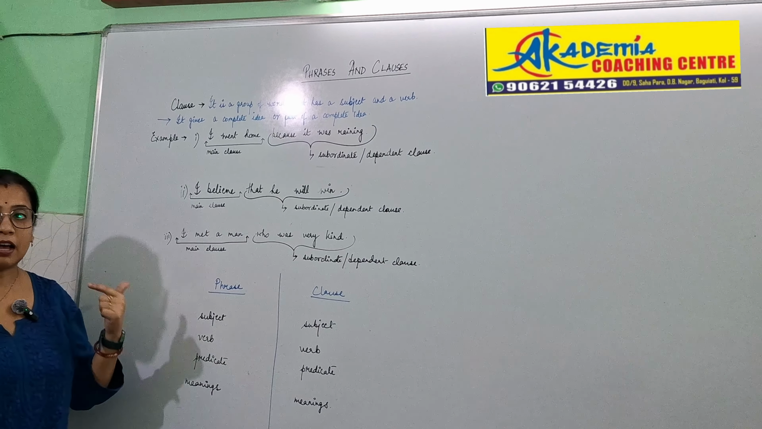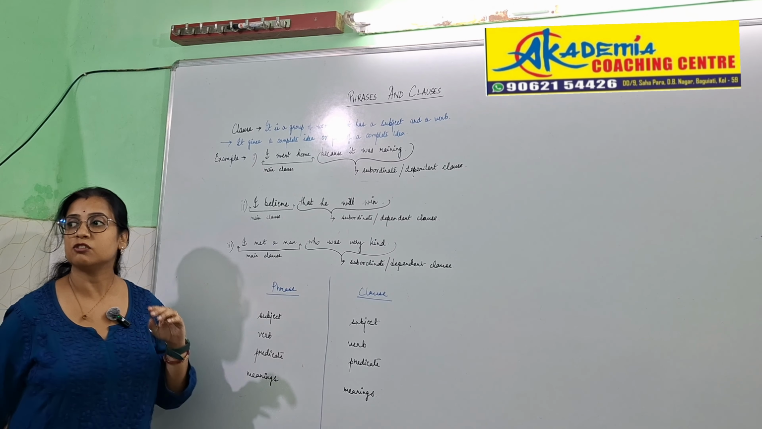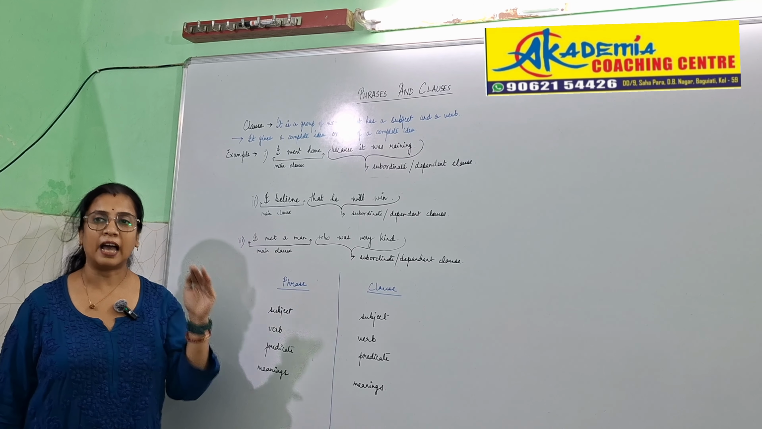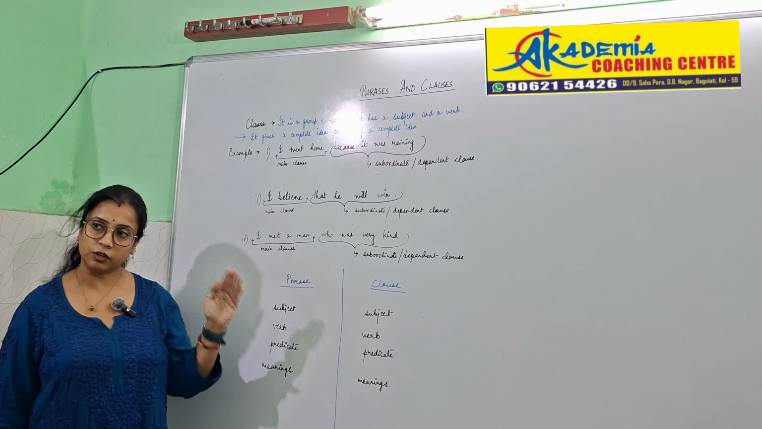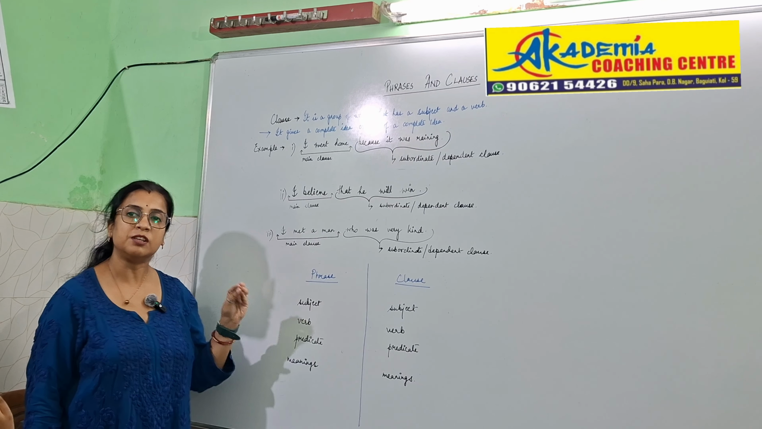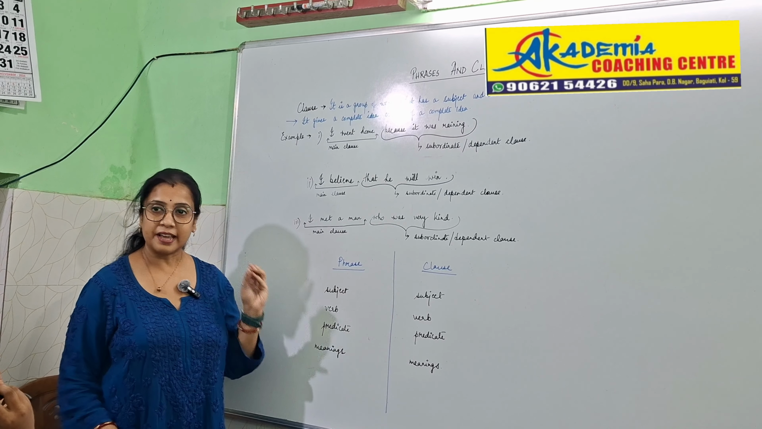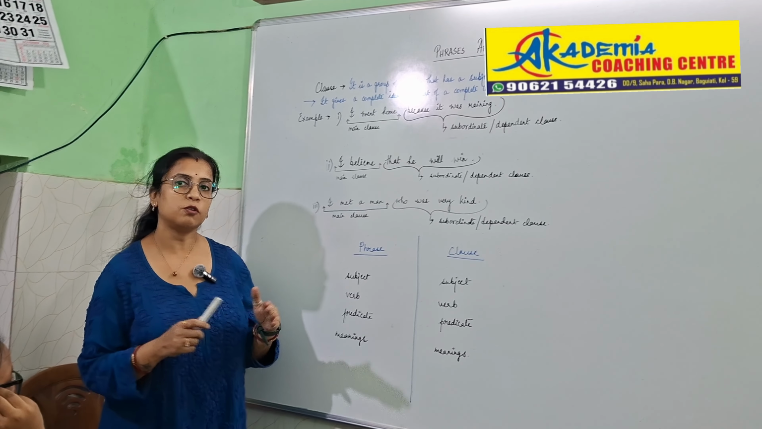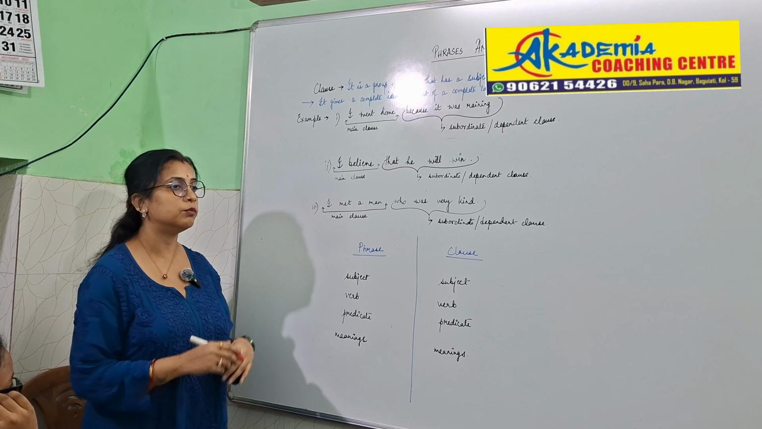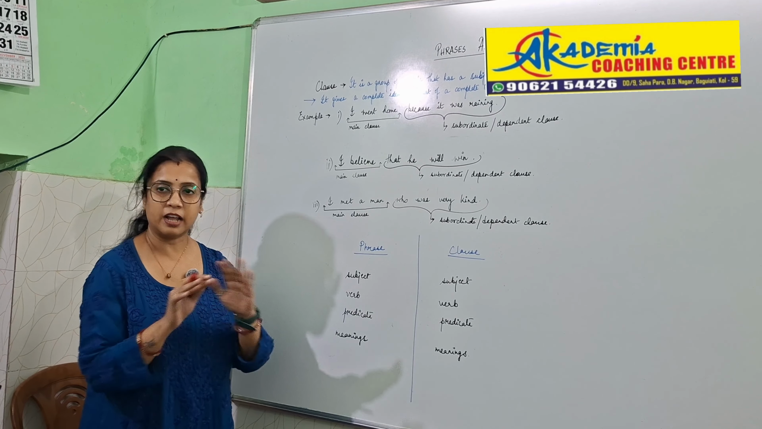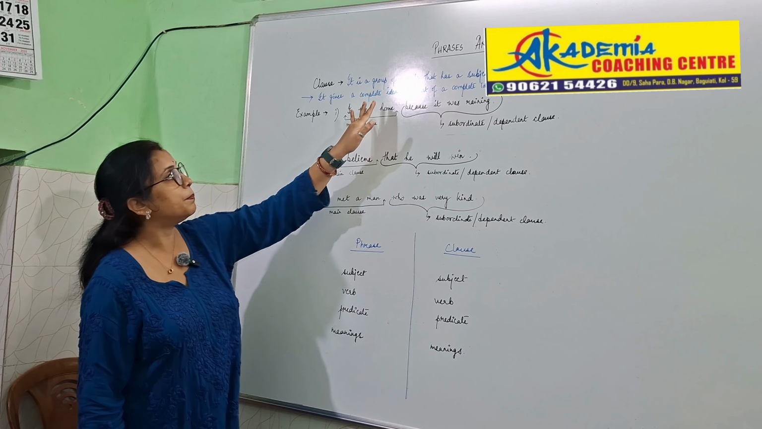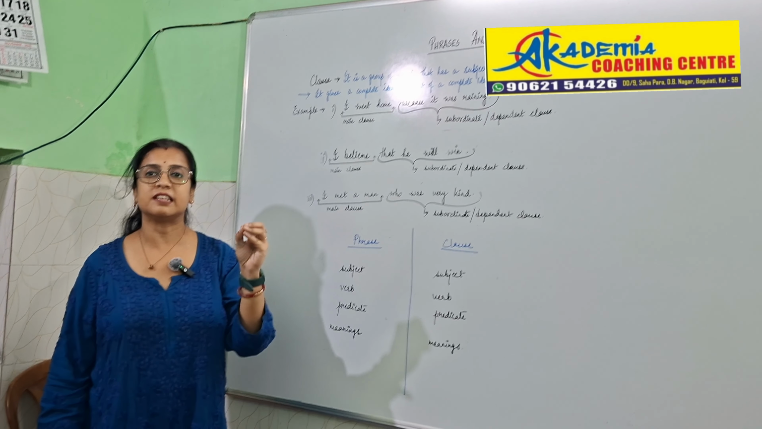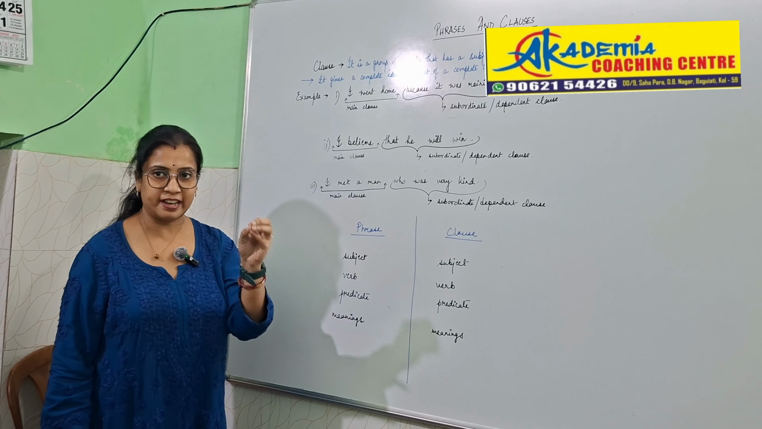Previously in phrase, I have told you that there is no subject, there is no verb. But in a clause, you will have a subject and a verb. It is mandatory. Now, the verb can be a finite verb or an infinite verb. It doesn't matter, but it will have a verb, whereas in our phrase, we did not have it. Now, it gives a complete idea or it can give a part of the complete idea, or we can say it can give you a partial idea as well.